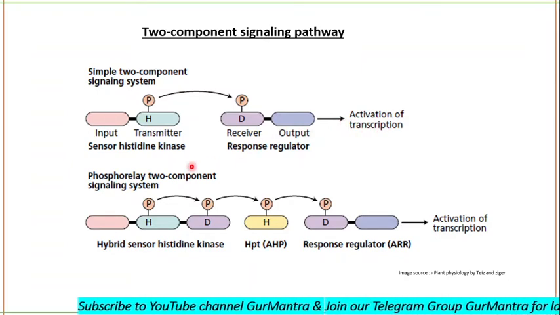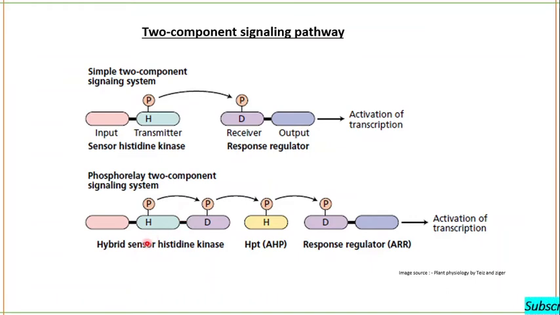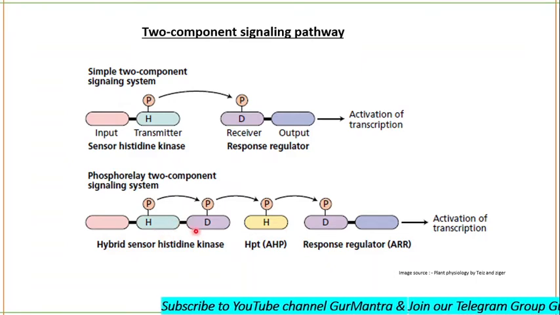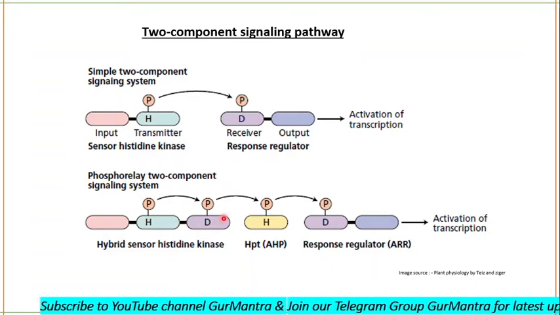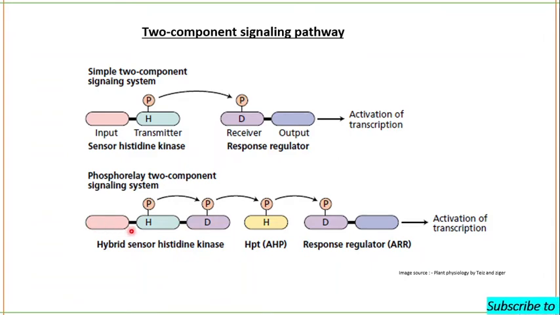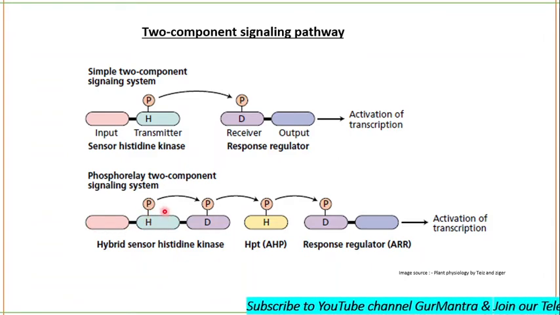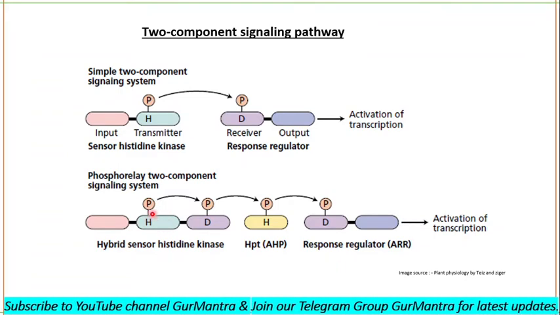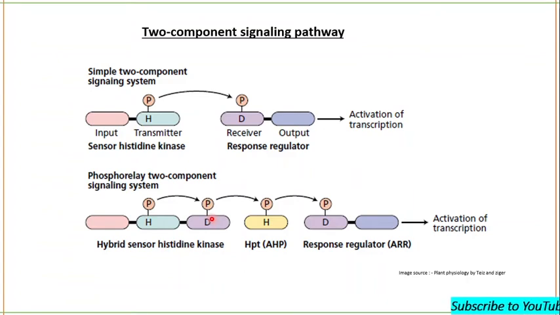In the phosphorelay two-component system, there will be a hybrid sensor. The sensor will have a histidine kinase as well as an aspartate residue. The input signal will cause autophosphorylation of the histidine residue of the sensor domain, and after that, the aspartate of the sensor kinase will be phosphorylated.